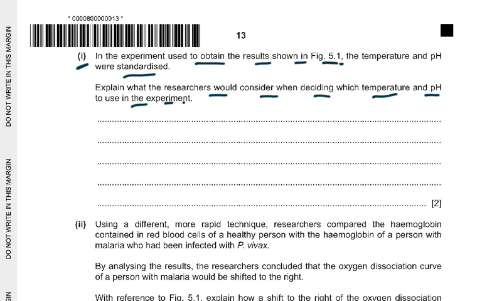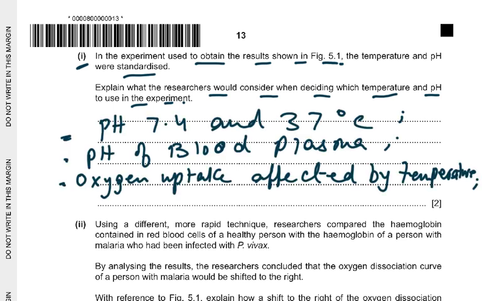Naturally, body temperature. So body temperature, using conditions occurring in the plasma or the blood of humans. The pH approximately could be 7.4 and the temperature 37 degrees Celsius. Oxygen uptake and hemoglobin activity will be affected by temperature and pH. So pH 7.4 and temperature 37 degrees Celsius would get you 1 mark. Approximately 7.4, pH 7 was also okay, and 36 or 37 degrees was also fine.